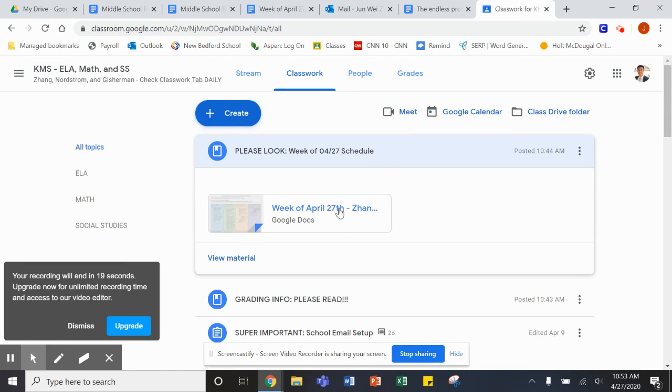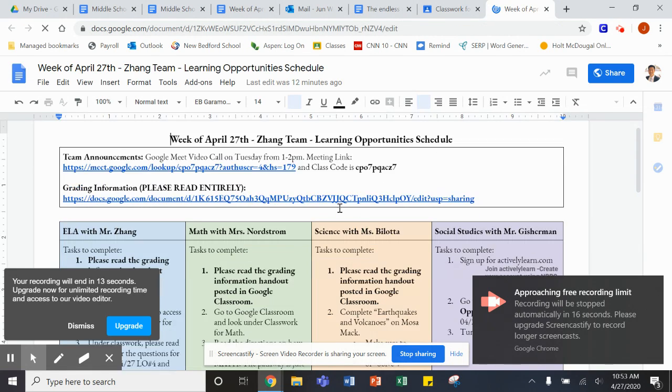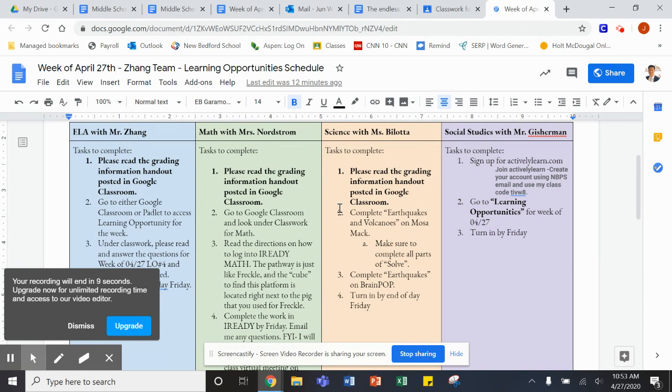In addition to that, we have posted this week's schedule. And as you see here, you'll see all the information on all the learning opportunities through every subject.